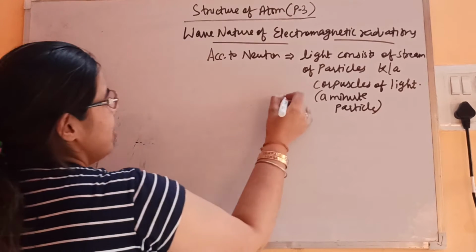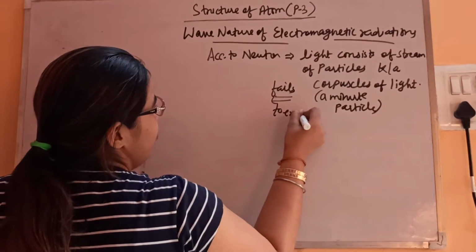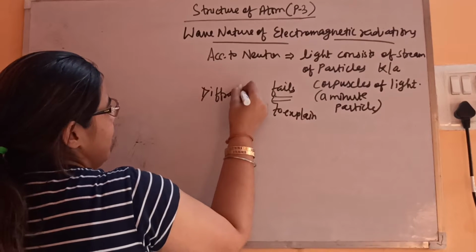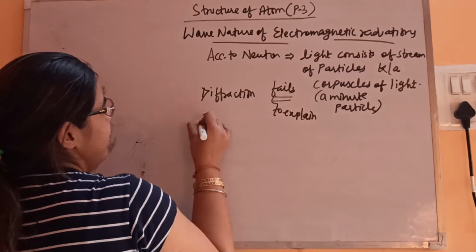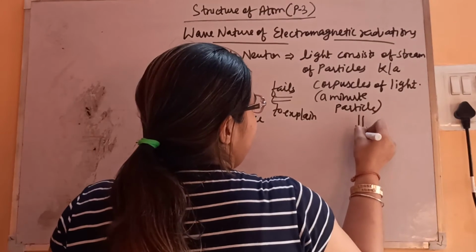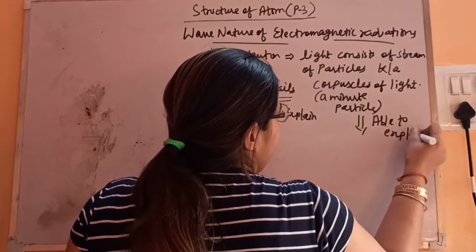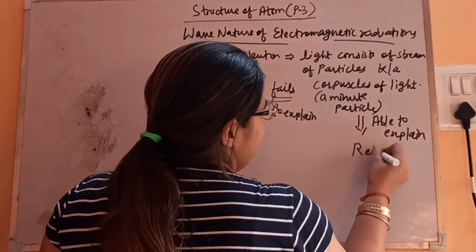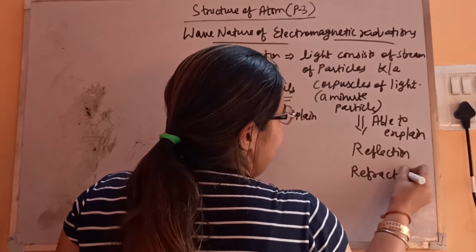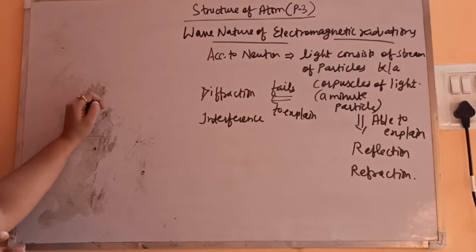But this particle nature fails to explain a few phenomena like diffraction, which we will study in physics, and interference. It is able to explain reflection, which you have also studied in physics, and refraction. But it fails to explain the important phenomena, that is diffraction and interference.